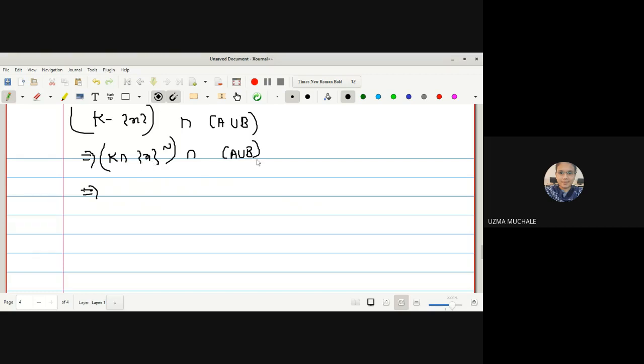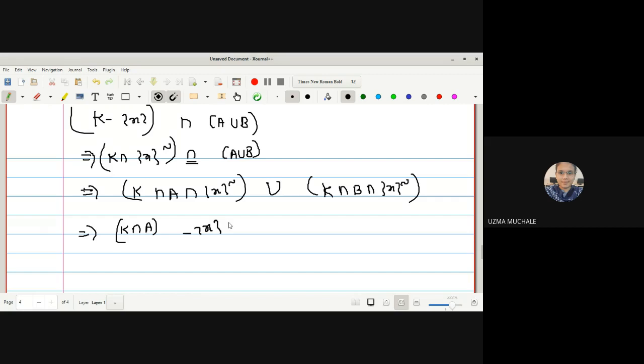Now let us evaluate this intersection. What we can evaluate is K intersection A intersection with X complement, this is one set, union, and then K intersection B intersection with this X complement as it is. Simply I have evaluated this intersection. This union will come here. Now I can write this as K intersection A minus singleton X in one set, union K intersection B minus singleton X in another set.